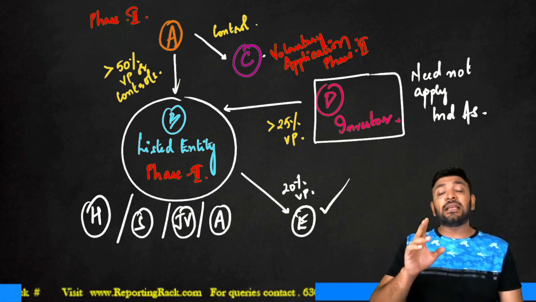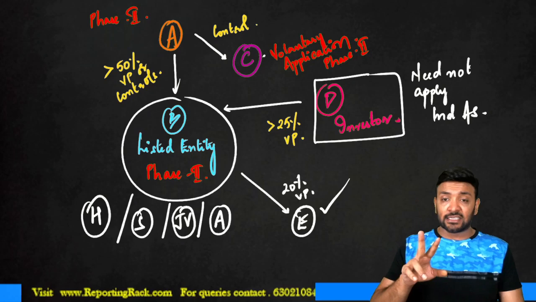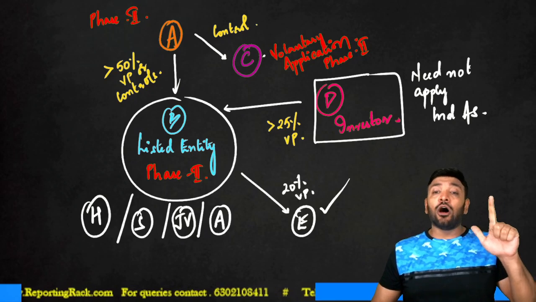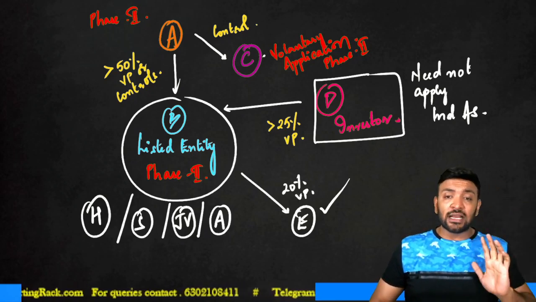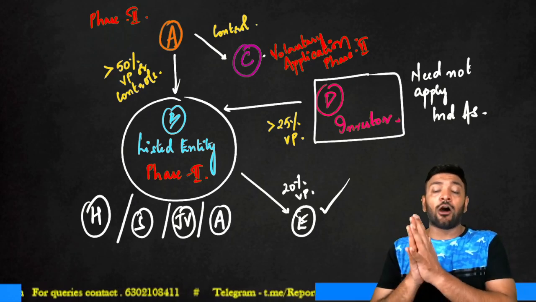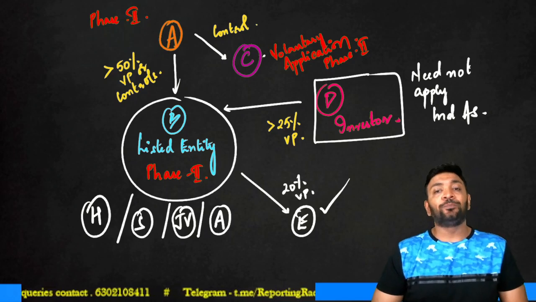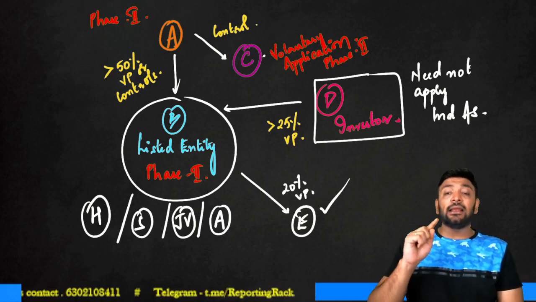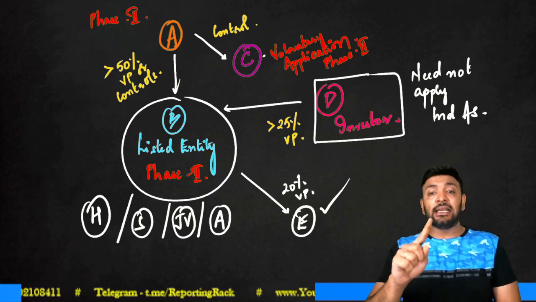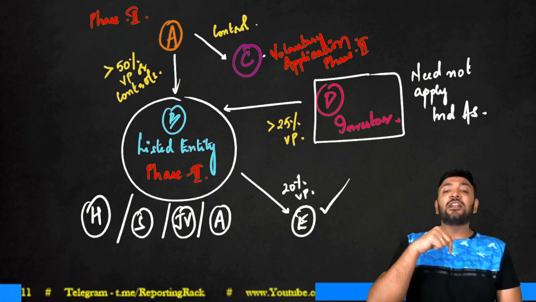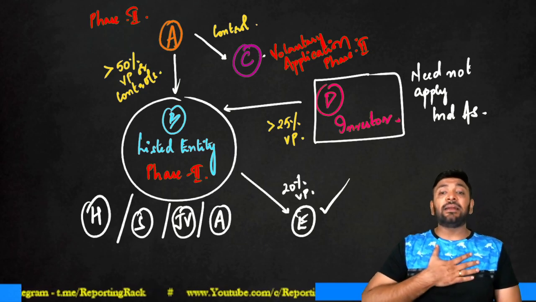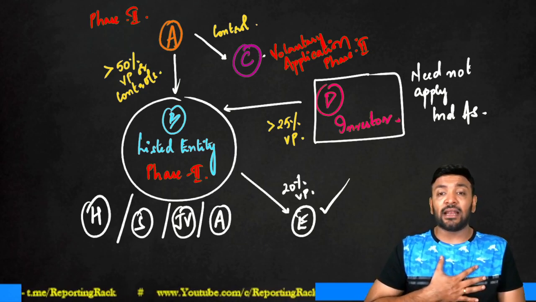However, since Company C has to prepare two sets of financial statements, one separate financial statements under IGAAP and also under IND AS to help the consolidation with its holding company, it is preferable to go for voluntary adoption or voluntary application under phase 2. Enterprise D is not an associate of B. If it was an associate of B, yes, IND AS is applicable. But B itself is an associate of D. Just because my associate is applying IND AS doesn't mean that the investor entity shall start adopting IND AS.